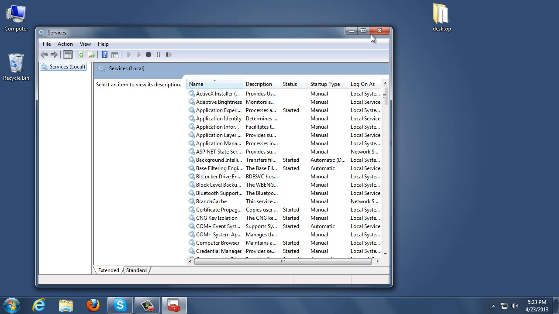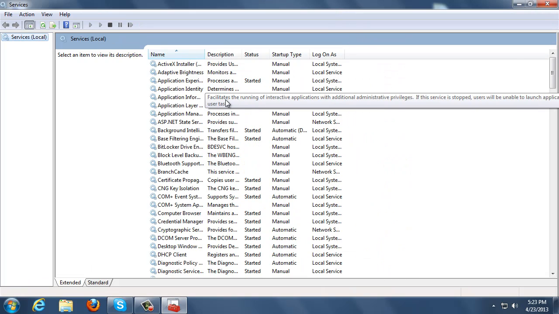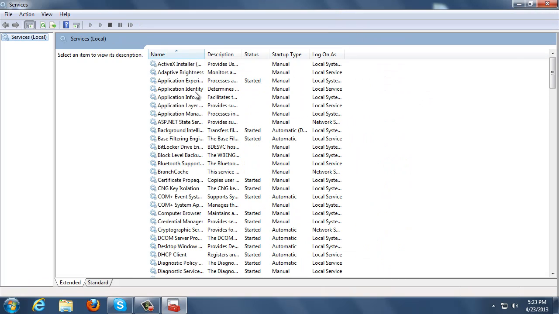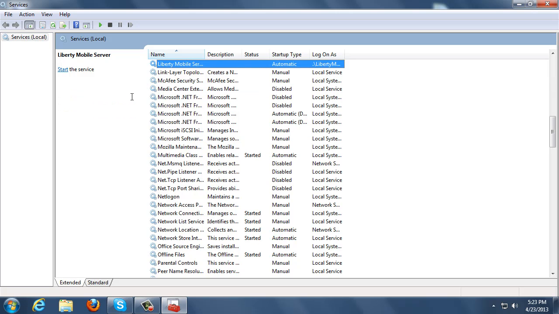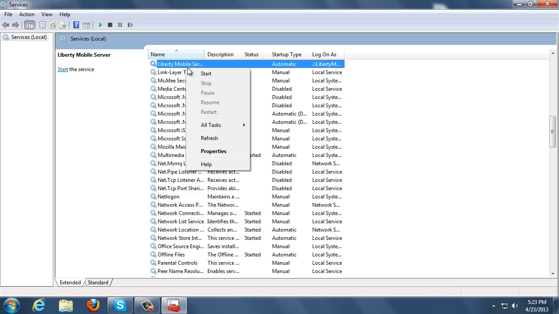You'll be taken to an actual services screen. These are a list of all the services running on your computer. One of the easiest ways to navigate, because we're looking for the Liberty Mobile service, is to click on one of these services and simply hit L on our keyboard, and it will immediately take us to the first thing in alphabetical order of L. In this case, this is exactly what we're looking for. The next step is we right click on Liberty Mobile Server and then click on Properties.